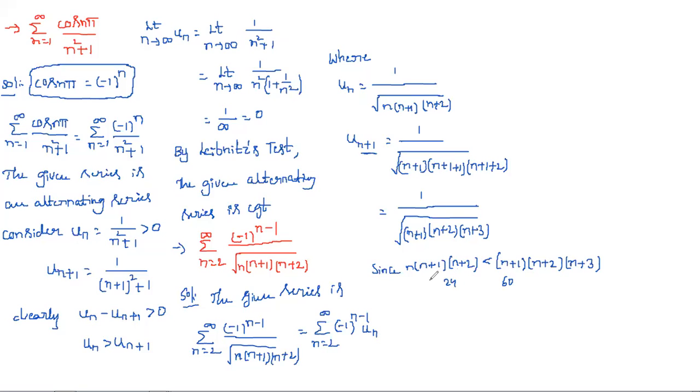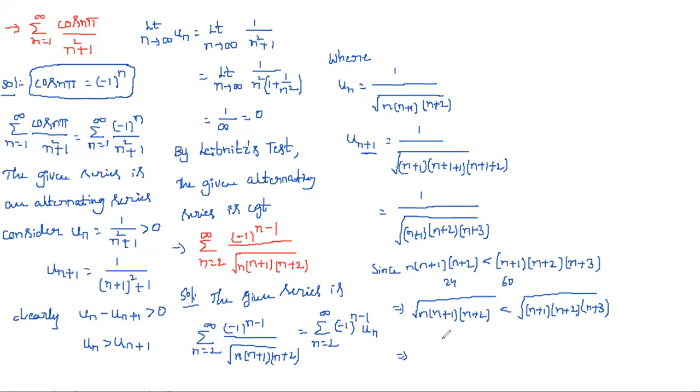Like that, from n equal to 2 onwards you can substitute any value, and this condition is satisfied. Next, taking square root on both sides, the square root of n into n plus 1 into n plus 2 is less than the square root of n plus 1, n plus 2, n plus 3.